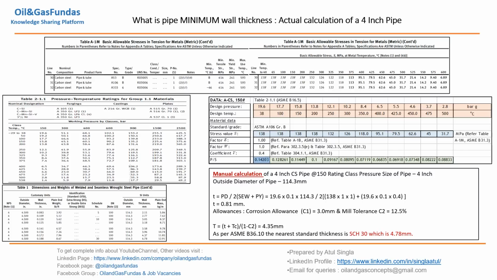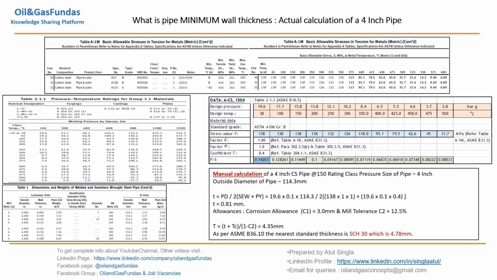What we have taken from the PT rating table, here we have taken all these values against each and every temperature. Again, from this table we have taken all these values for allowable stresses. These values we have taken from these three tables, and we have checked the P by S value. This is the maximum, so we are going to use 19.6 as the P value, the design pressure, which will withstand all the working pressures for this class.